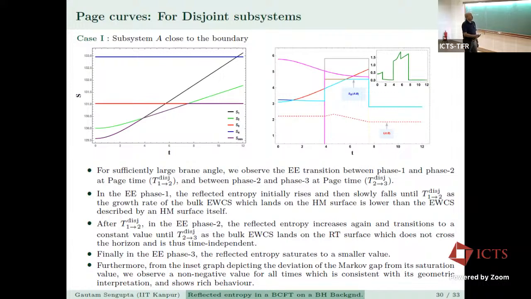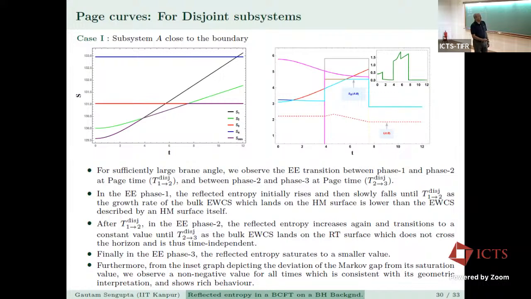Now, for each entanglement entropy phase, the reflected entropy will have its own phases. In EE phase 1, you see there are 4 reflected entropy phases, and this cyan curve is the minimum of all these. After the transition, the reflected entropy initially rises with a very slight slope and then slowly falls until T disjoint 1 to 2, as the growth rate of the bulk EWCS, which lands on the Hartman-Maldacena surface, is lower than the EWCS described by the Hartman-Maldacena surface itself.